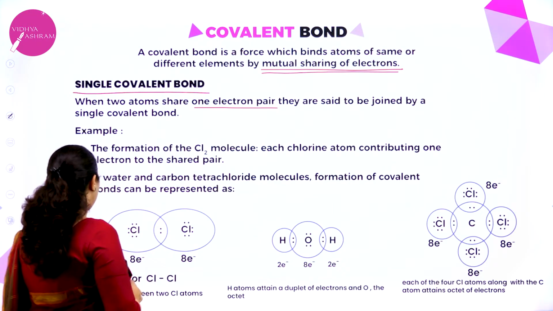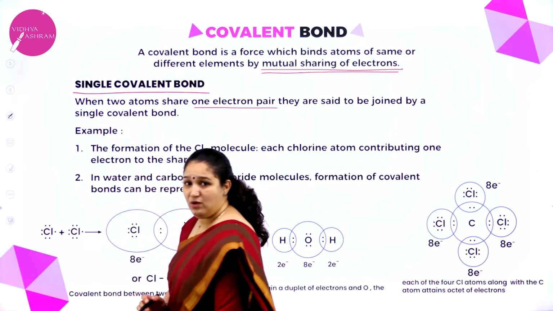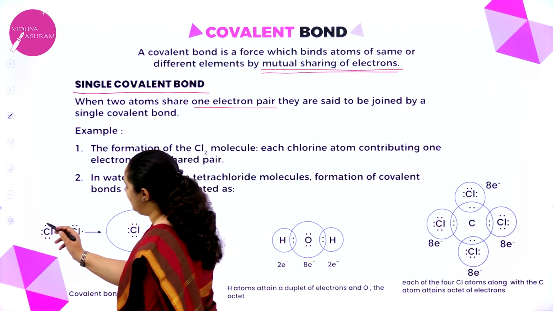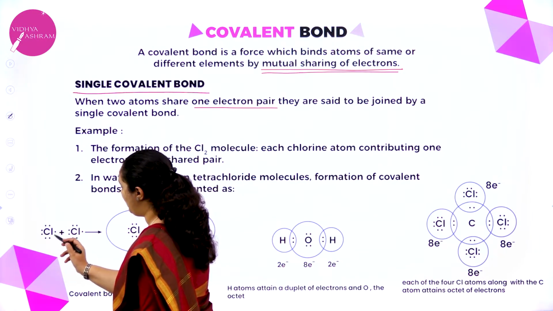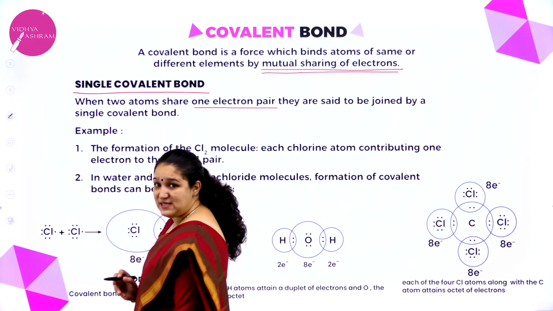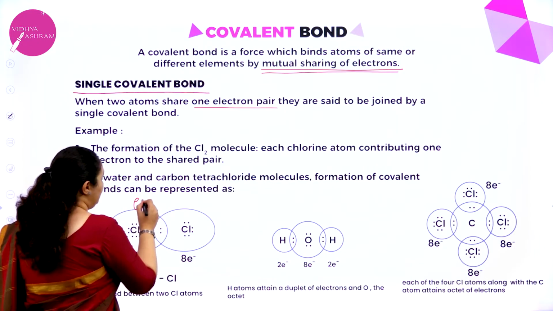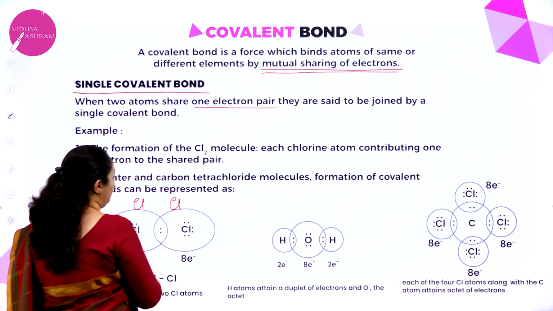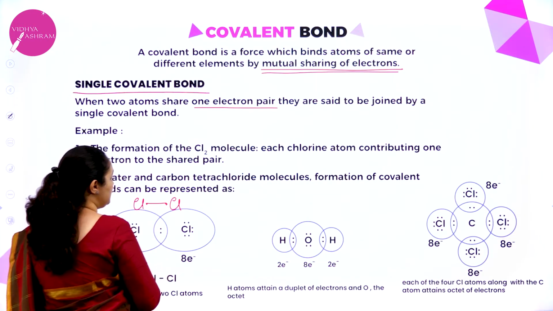For example, here you can see chlorine. Okay. First chlorine atom, it has got 7 valence electrons, 1, 2, 3, 4, 5, 6 and 1, 7. Similarly, one more chlorine atom has got 7 valence electrons. Now, I have the first chlorine atom, I have the second chlorine atom, here I have 1 electron, here I have 1 electron, a bond is formed.